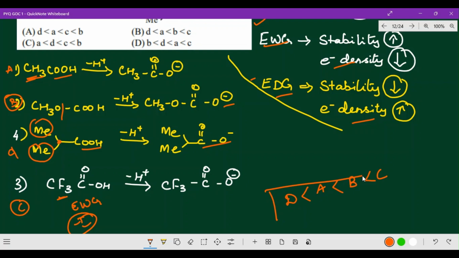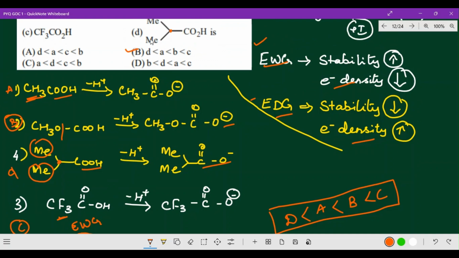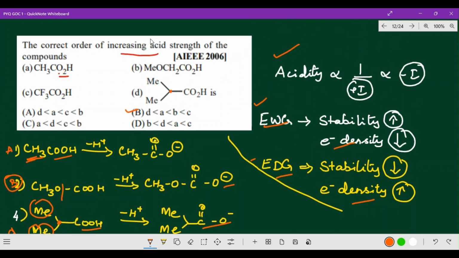So DABC is the correct option. DABC, which is the correct option? DABC, option B is the correct option. I hope you got the clarity about acidic strength. And even in the acidic strength, basic strength video also, we have gone through such kinds of questions. I hope you got that clarity. Let us go for one more question.